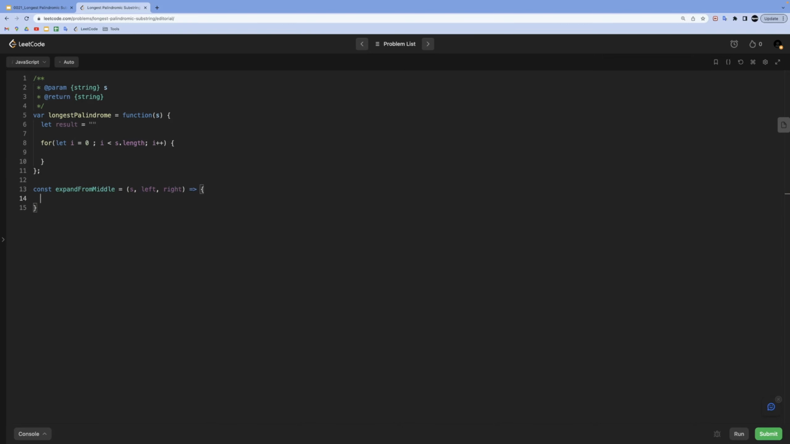We will do a while loop that checks for three things. First, the left index does not go below index 0. Second, the right index does not exceed the length of the string. These two checks basically mean we are in bounds of our string. And finally, whether the characters at those indices are equal. If that is the case, then we expand.